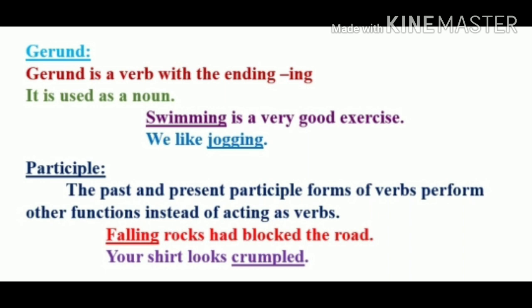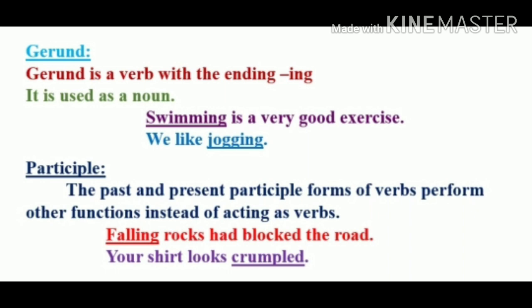And as I have told you, participles act as an adjective or an adverb in a sentence. So what are adjectives? They are describing words. They describe the noun. And in this sentence, the verb falling is describing the noun rocks. So here it acts as an adjective and it is a present participle.